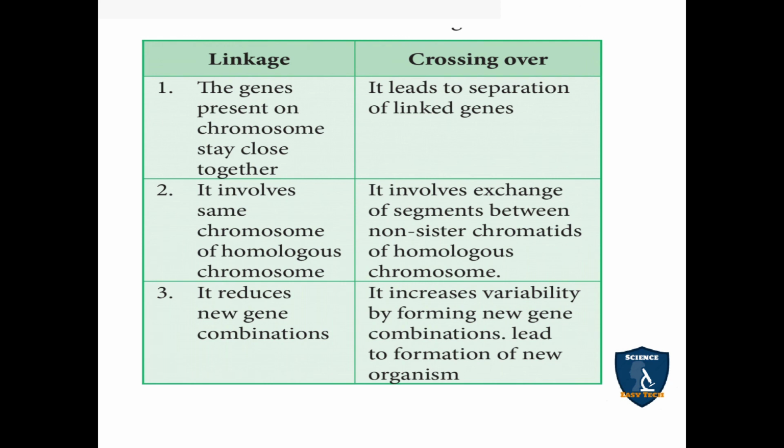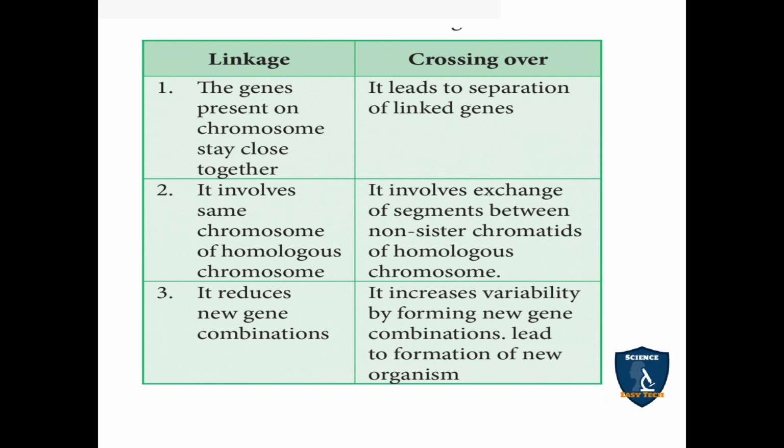Crossing over leads to the separation of the linked genes. In linkage, the linked genes are closely present, but the linked genes are also separated by crossing over. Linkage involves the same chromosome or homologous chromosome, where the linked genes are present. But in crossing over, exchange of segments between non-sister chromatids of homologous chromosomes takes place.